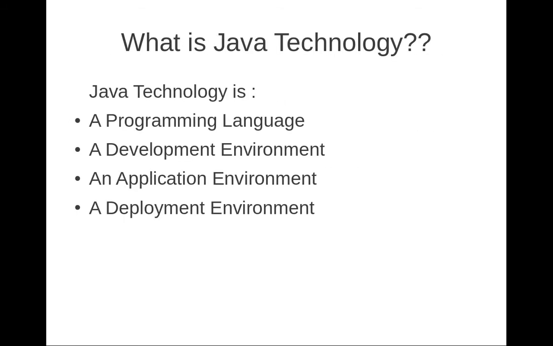Then, what is Java technology? You might be thinking, what is Java technology? The answer is here. Java technology, we can say, is a programming language, and also a development environment, and also an application environment, and also a deployment environment. Whatever of these things we say, all are suitable for Java technology. So I am just specifying them here, and we can go through them one by one.